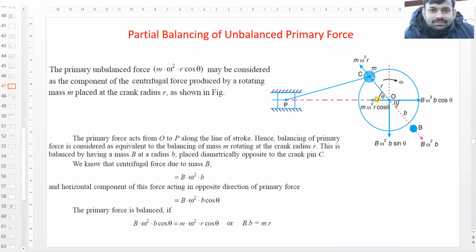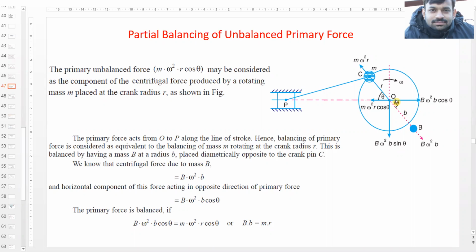We considered this as unbalanced force. So this became a case of a single rotating mass, and we balanced it by placing a mass in the same plane. Its value was b, and it was kept at a radius of small b.